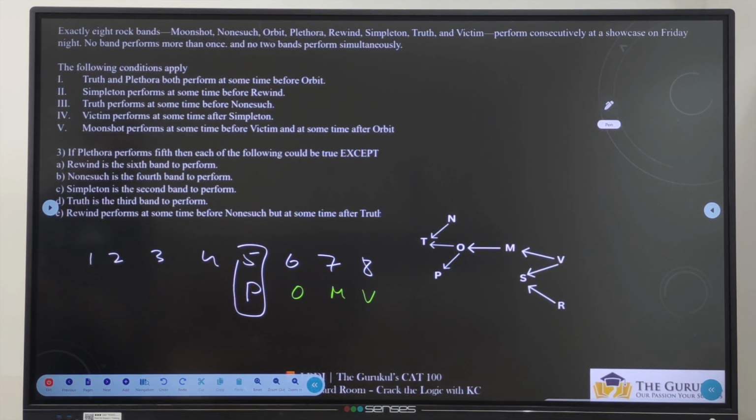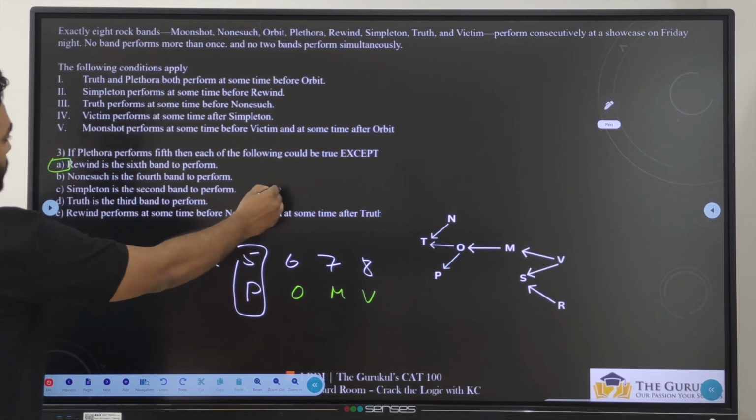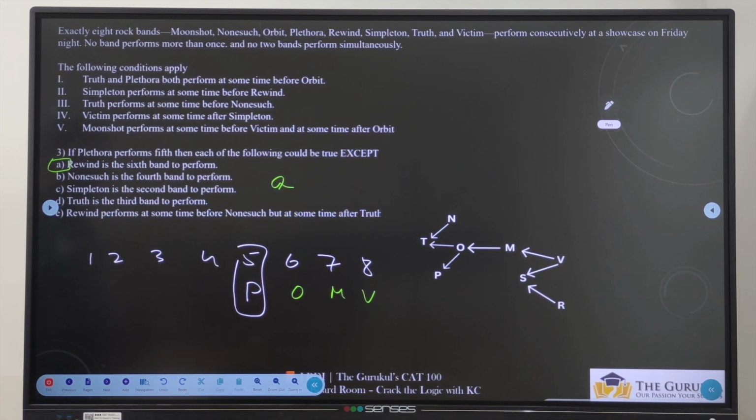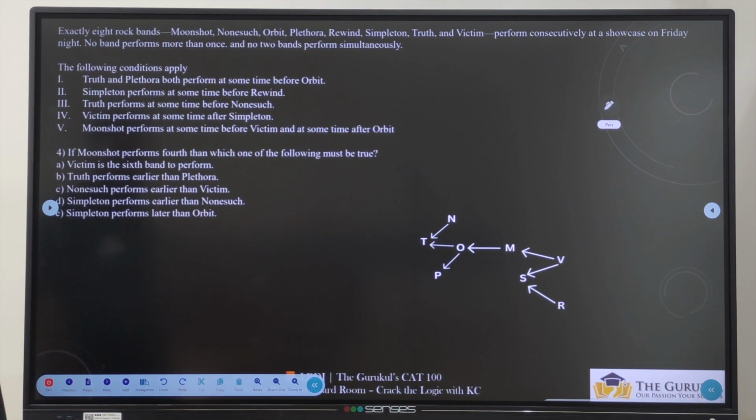Now, R is the 6th band to perform. R can never be the 6th band to perform. They are asking which could be true except, which means definitely false. Answer is option A. This is definitely false, because after P there is no place for R. Definitely it is O, M or V.